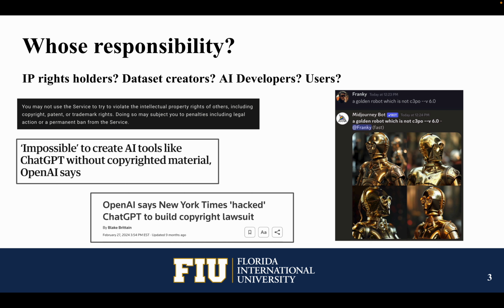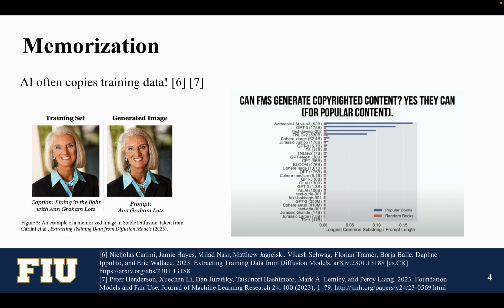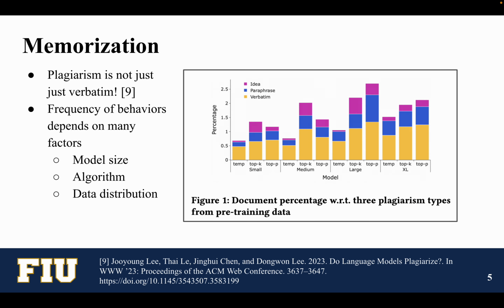While some AI tools today have included things in their terms of service trying to prevent users from generating copyrighted content, we've also seen many cases where this behavior will emerge from the models themselves, with some AI developers even claiming that it's impossible to create AI without copyrighted material. However, the problem goes beyond just using copyrighted material to train AI, as AI violations often occur in a space of memorization, where generated images will appear almost identical to things coming up in the training set. This has been shown to be a behavior across a large variety of popular models, indicating it as a crucial subject for further attention. But plagiarism and copyright violations aren't always easy to catch.